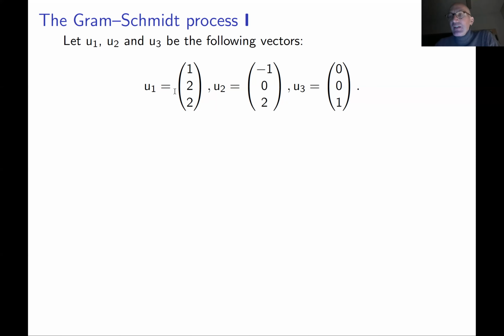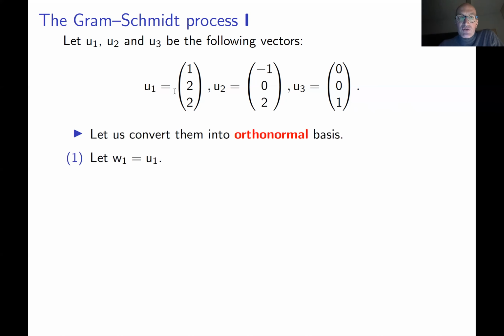Of course, we know that the standard basis of R3 is orthonormal, but this is an illustration of the Gram-Schmidt process, of the orthogonalization process, how to find an orthonormal basis of any given linear subspace. Usually you find some basis, and then you convert it into an orthonormal basis using this algorithm. So we want to convert this basis into an orthonormal one.